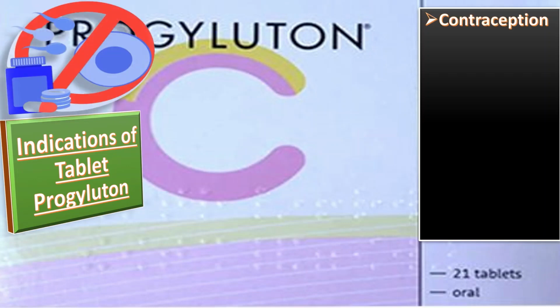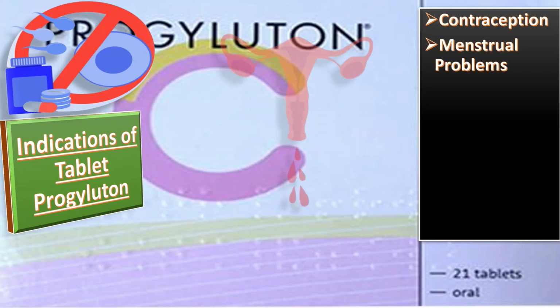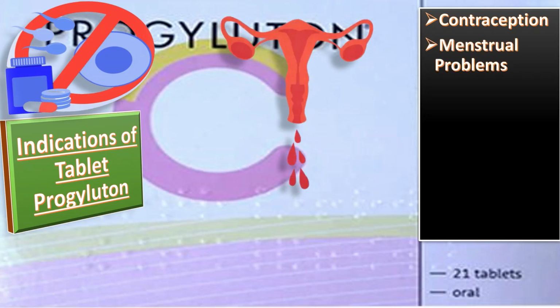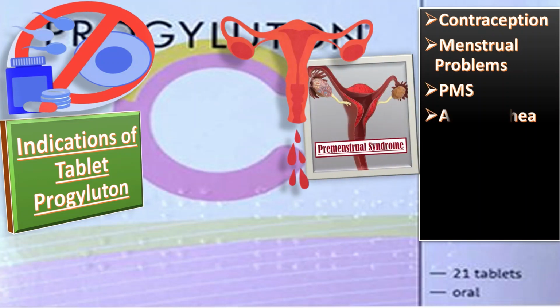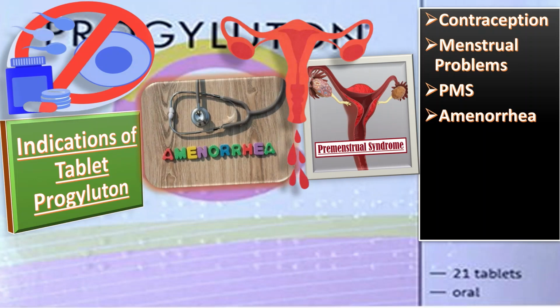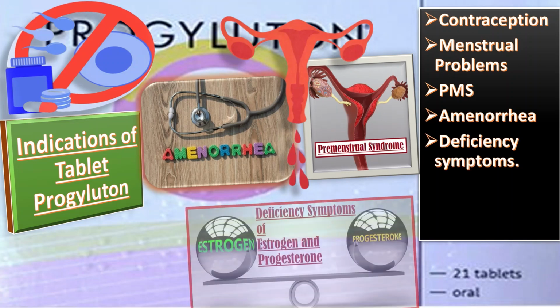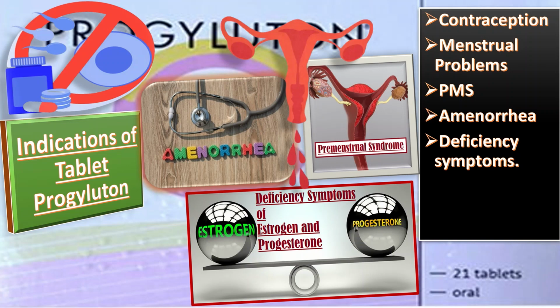Secondly, it is used to treat menstrual irregularities, dysmenorrhea and menorrhagia. Thirdly, it is used to treat premenstrual syndrome. Fourthly, for primary and secondary amenorrhea, including premature ovarian failure, tablet Progyluton is very helpful. Also, it is used to treat the deficiency symptoms after oophorectomy or radiological castration for non-carcinomatous diseases.